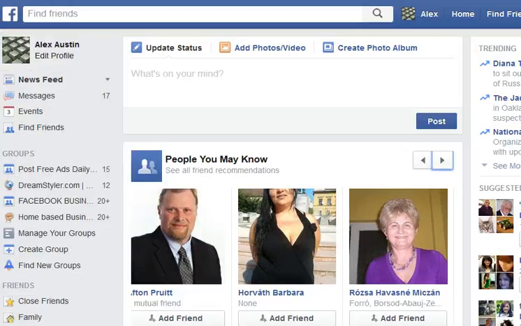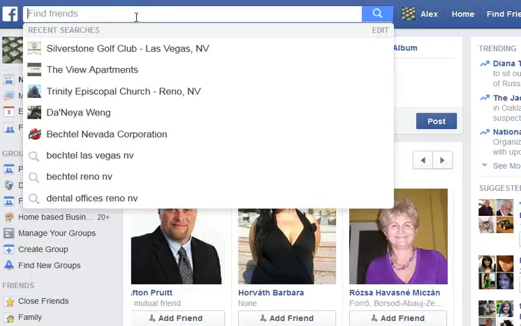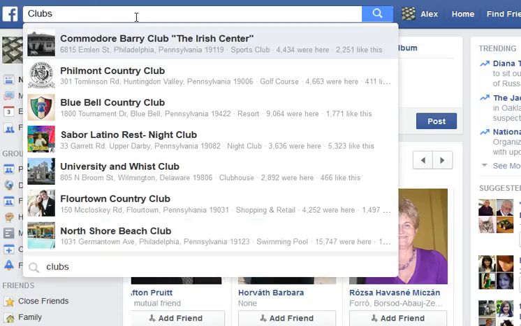A fourth place that you can find a lot of interested buyers, and this is kind of dicey and spicy, but trust me, there are a lot of people in this profile who have disposable income and are looking to buy homes. What you can do for this is type in the word clubs. This is going to encompass all types of clubs, okay? This could be your country clubs. Again, these are going to be your high-end type of buyers, okay?